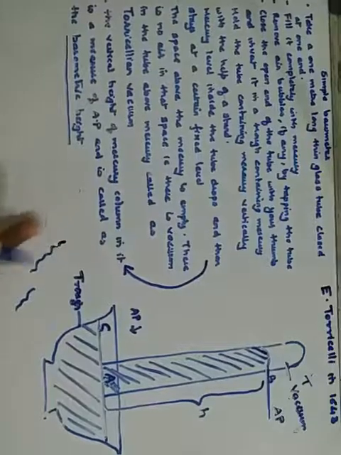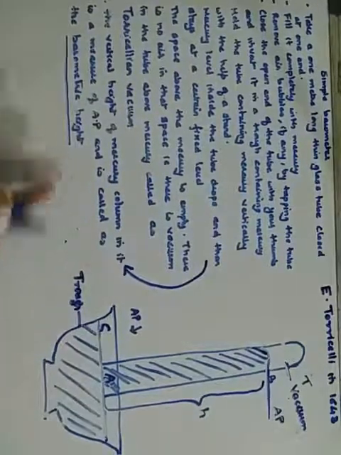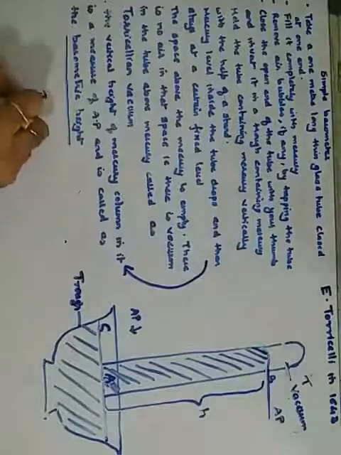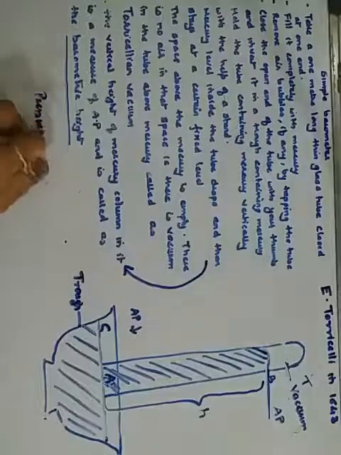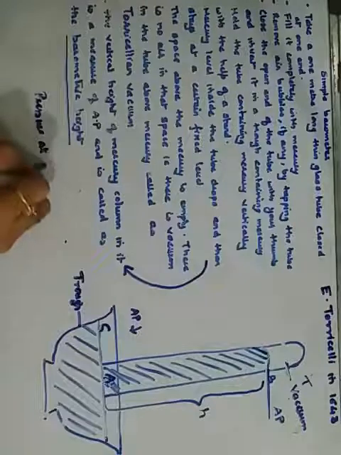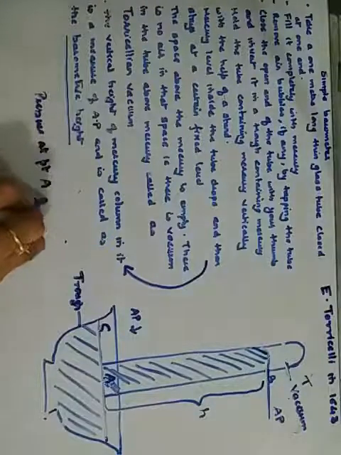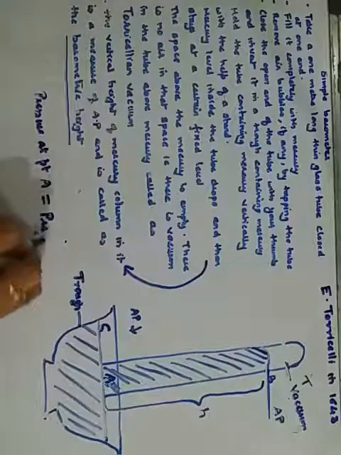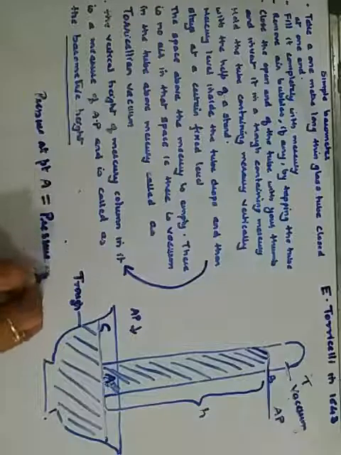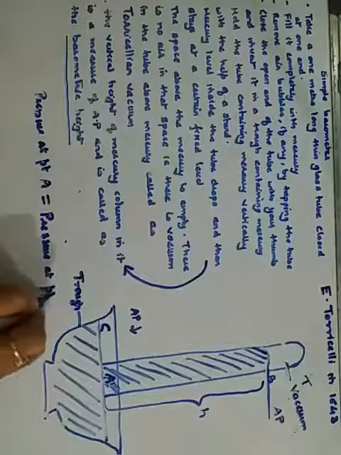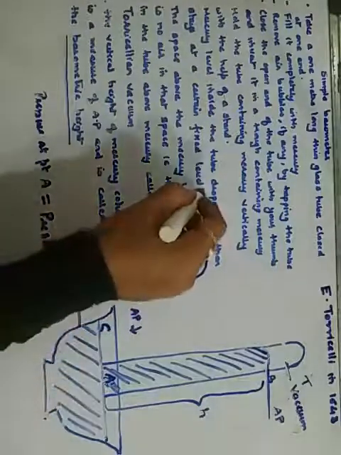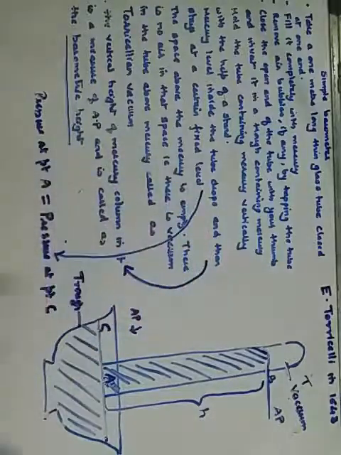Should I write it here? Okay, wait a minute. When the pressure at point A becomes equal to the pressure at point C, at that time the level becomes fixed.